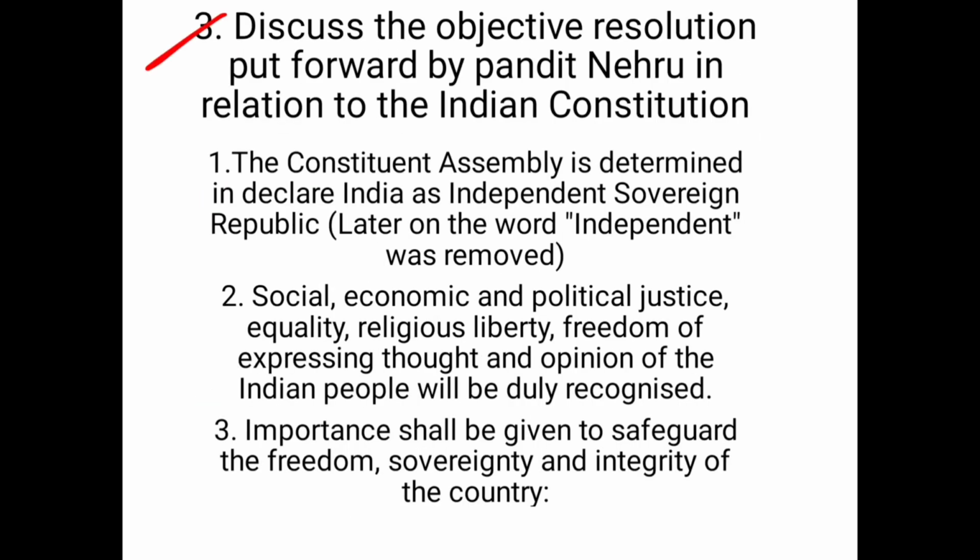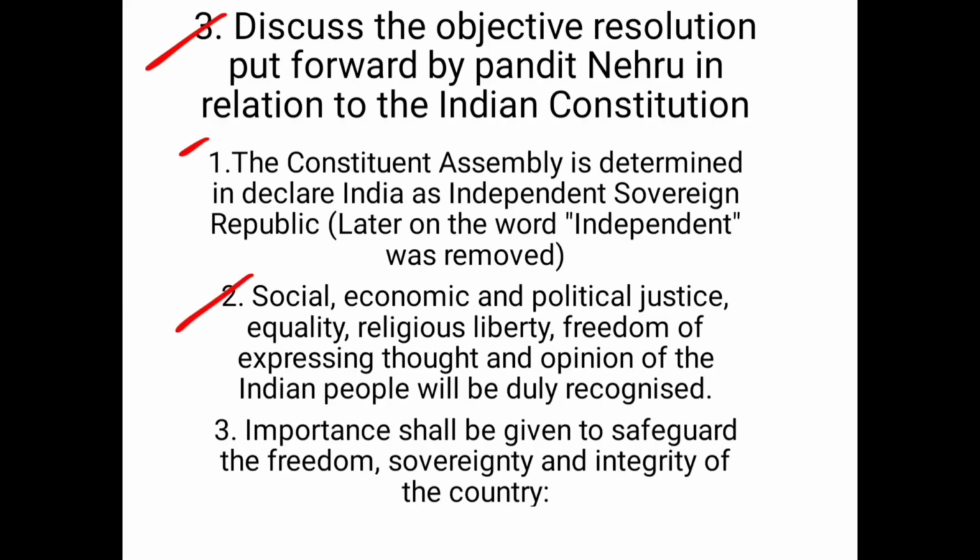Next question. Discuss the Objective Resolution put forward by Pandit Nehru in relation to the Indian Constitution. Point number one: the Constituent Assembly is determined to declare India an independent sovereign republic. Later the word independent was removed.